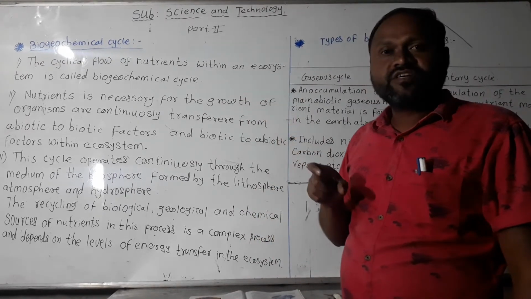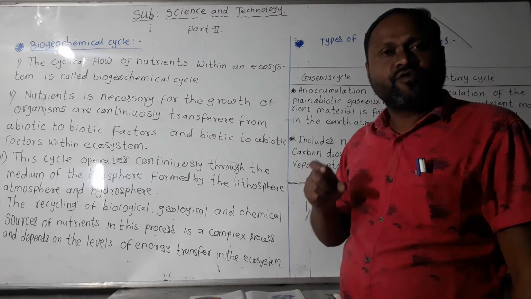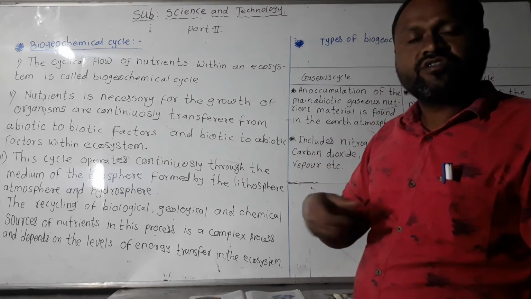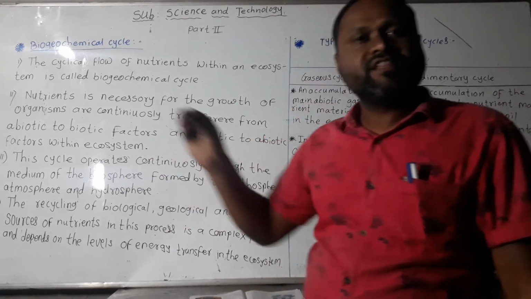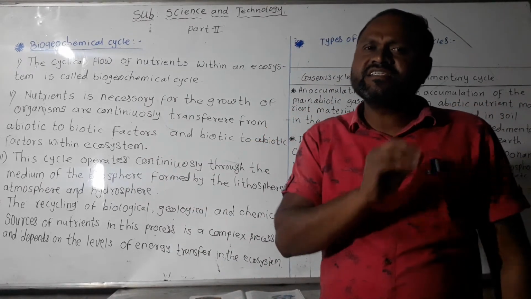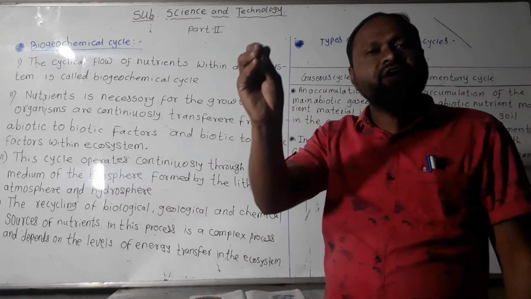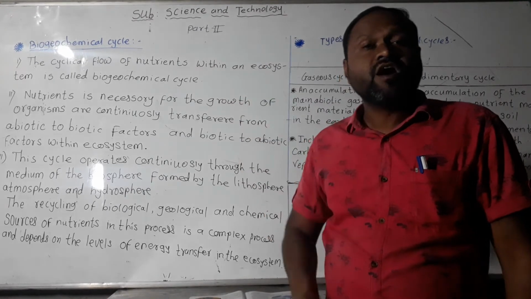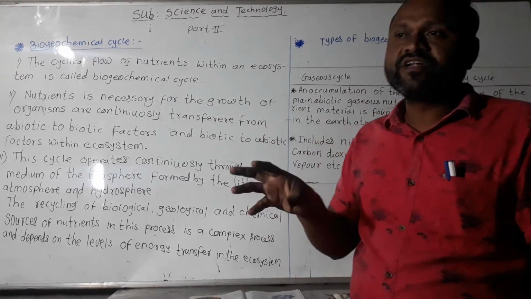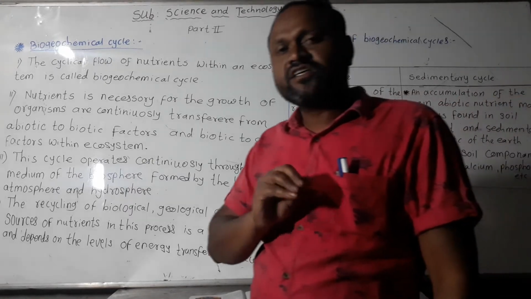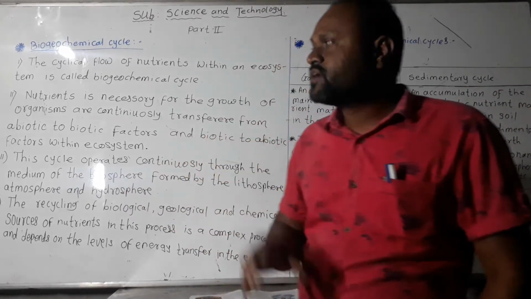This flow of nutrients within an ecosystem is, in a simple way, called the biogeochemical cycle.